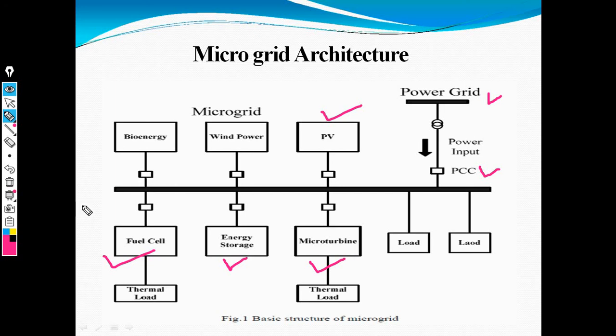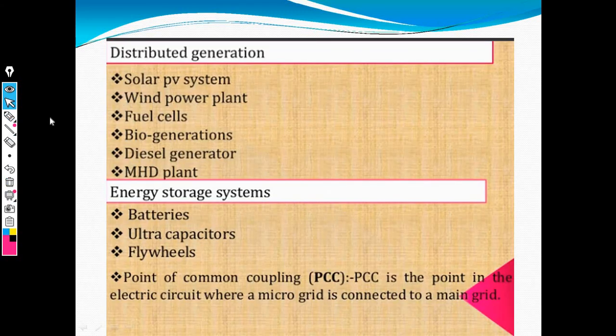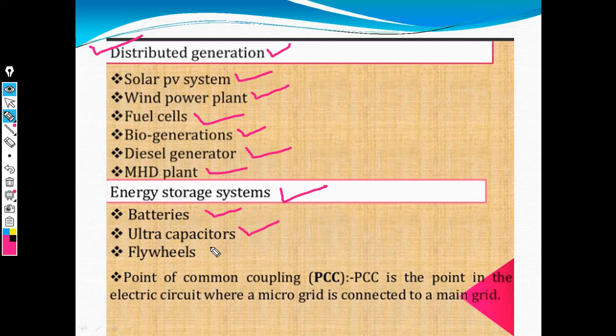Now this is just an overview of the microgrid architecture. Then we also need the concepts of the microgrid. First is distributed generation. Examples are the solar PV system, wind energy system, fuel cell, bio generators, diesel generator, and MSD plant. These are the examples of distributed generation. Then the energy storage system, whose examples are battery, ultracapacitors, and flywheel energy storage system. These are the three examples of energy storage systems.